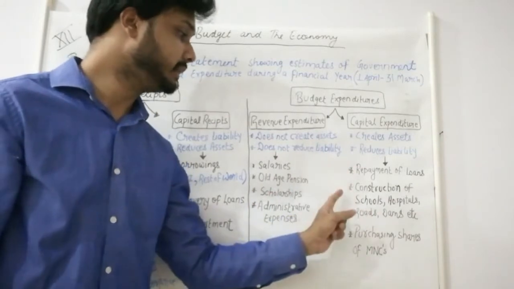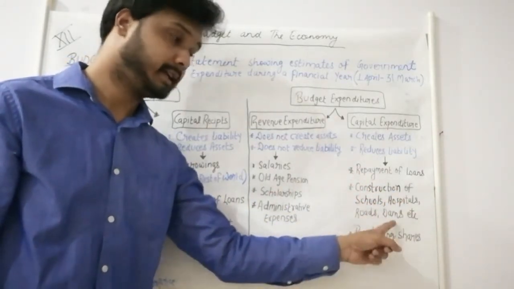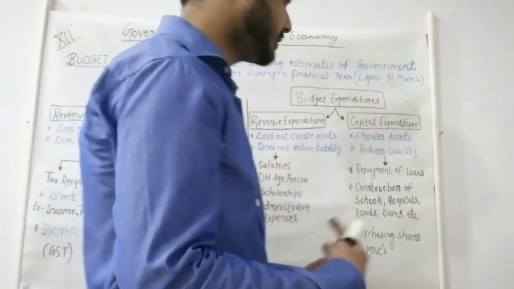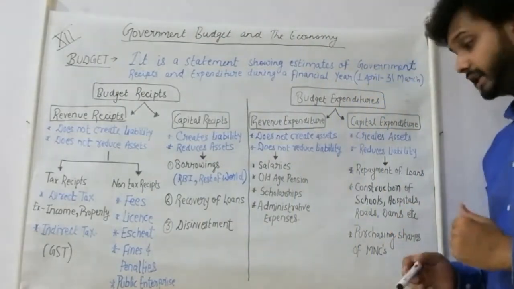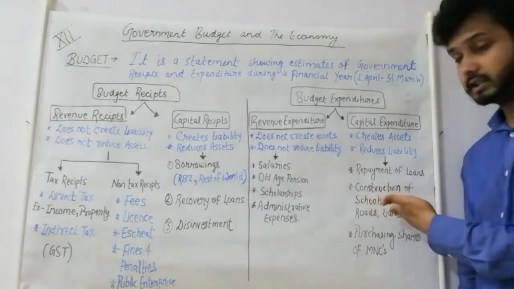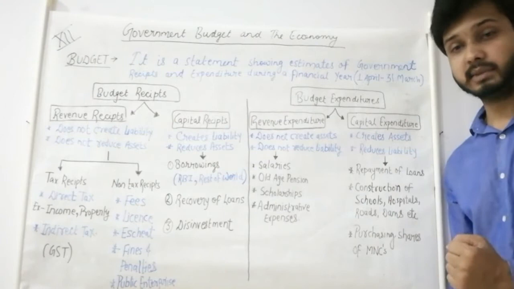Second is construction of schools, hospitals, roads, dams, etc. We know that government from time to time does many expenditures on the construction of many things. When it does the construction of any school, then from that school it will generate some income in future.